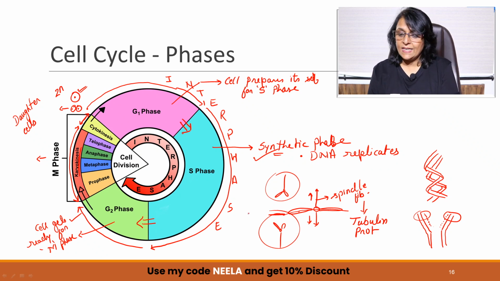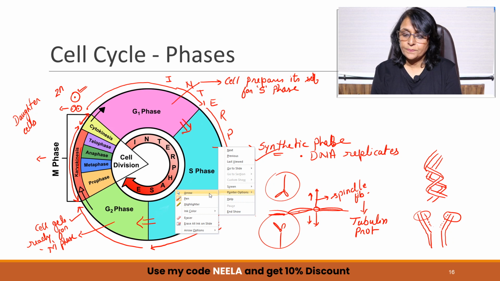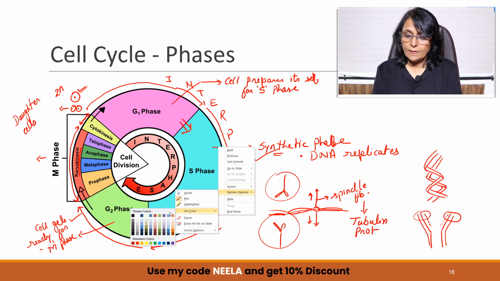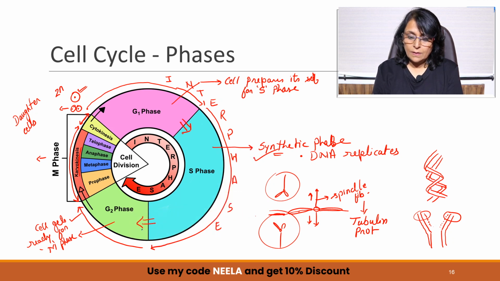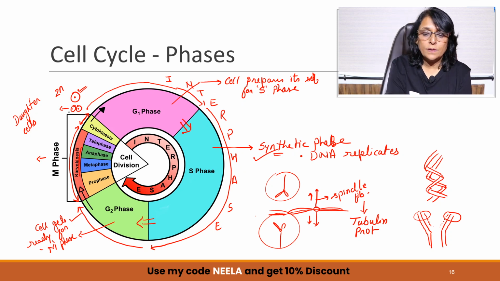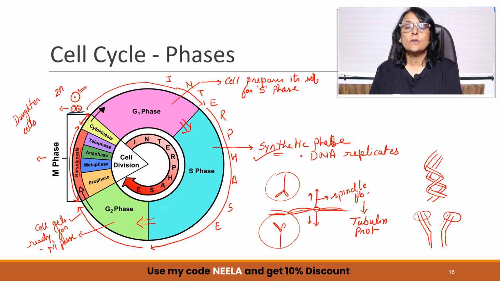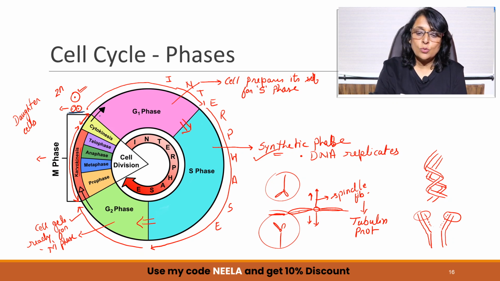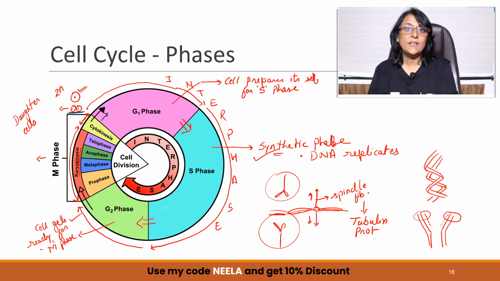But as I was talking about, if a cell is not going to divide further, let us take this one. These two daughter cells which are formed, these two, they are not going to divide now. So what happens? These two daughter cells, they enter into G1. They are tiny cells.